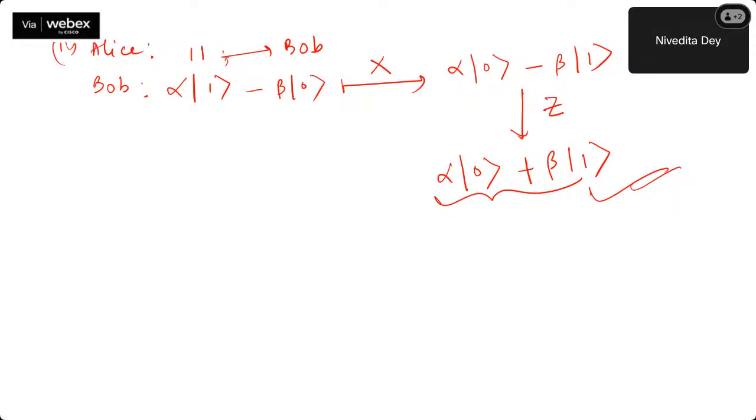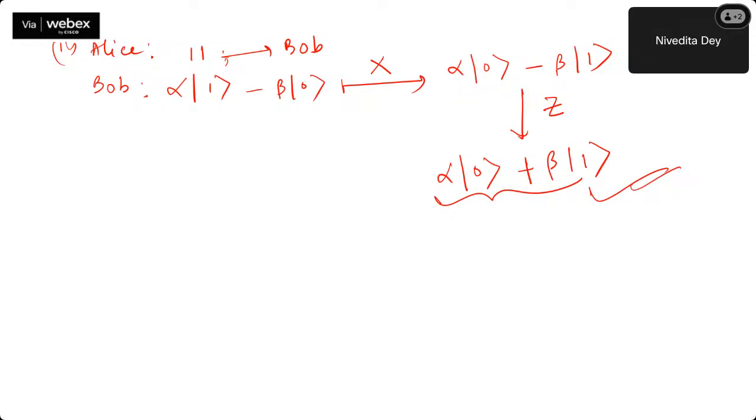We cannot send a quantum state, rather we say that we teleported the quantum state, which is nothing but recreating the quantum state at some other end. So this is a basic quantum teleportation process.